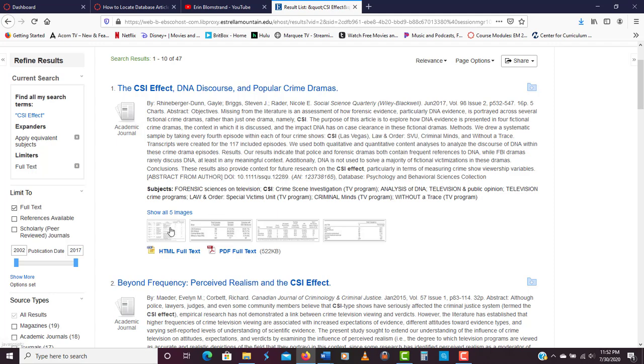Down here at the bottom, you're going to see that you have options for HTML text and PDF. The difference between the two is that HTML text means that somebody actually sat down and typed the article. That means sometimes there's going to be misspellings, there's sometimes information that was left off, and there's no images. If you're getting a PDF full text, then you're actually getting the whole article photographed as it appeared in its original journal. So let's go ahead and select this article, and we're going to click the HTML full text option first so you can see what comes up.